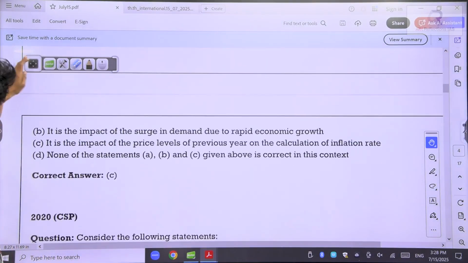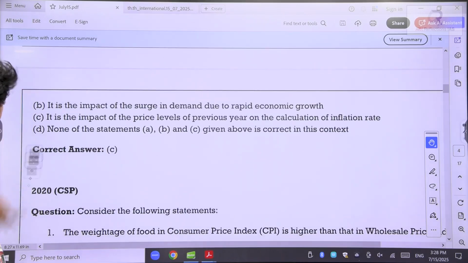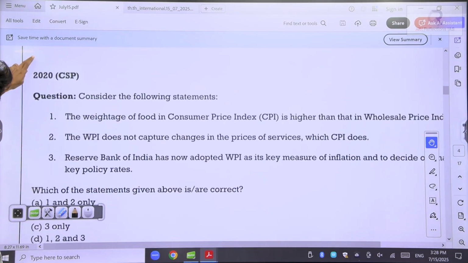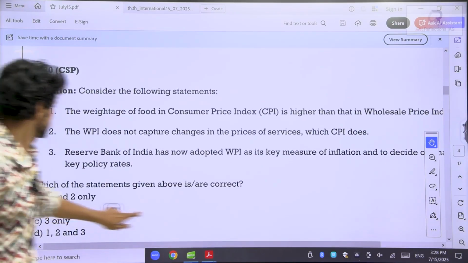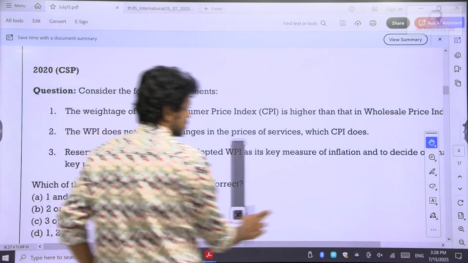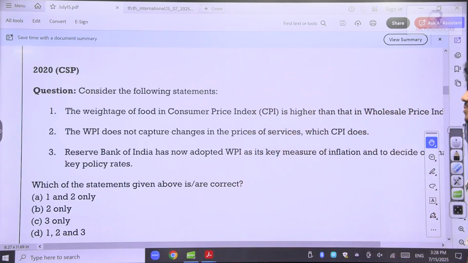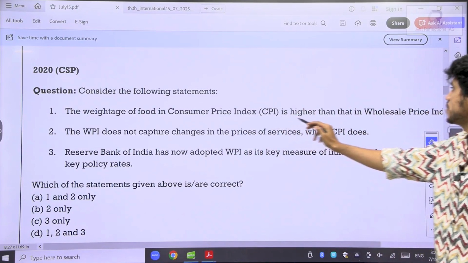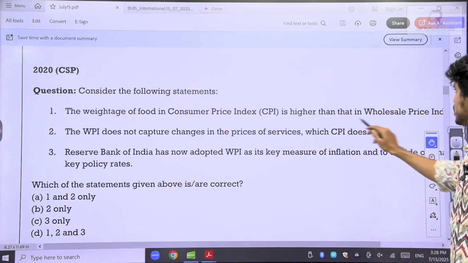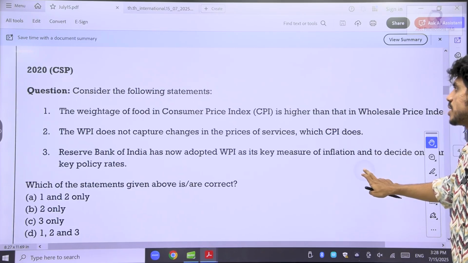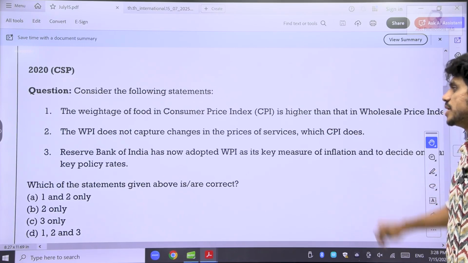Now check another question. Consider the following, 2020 civil services prelims. The weightage of food in consumer prices is higher than in the WPI index. The WPI does not capture the changes in the prices of services, which the CPI does.